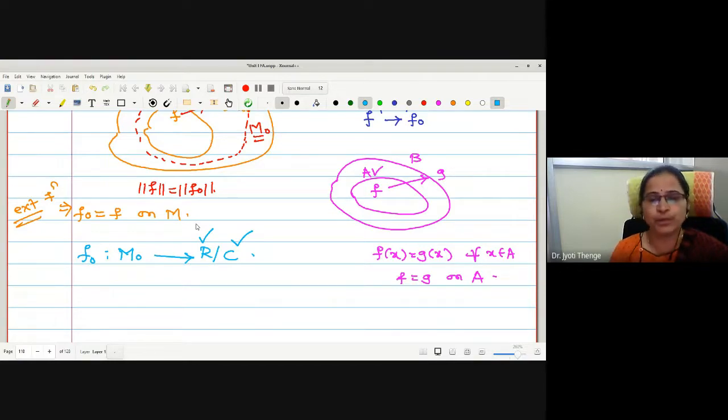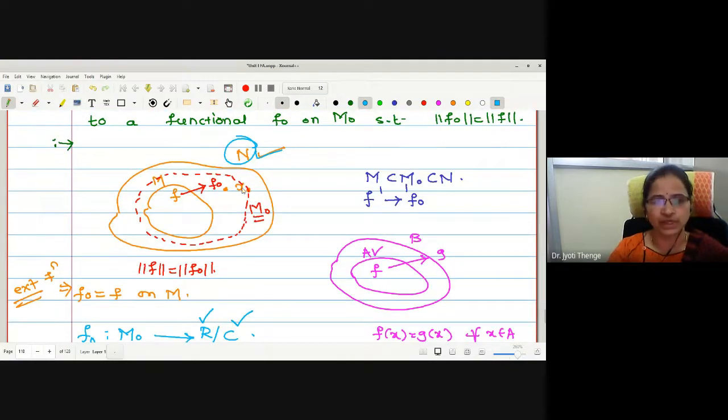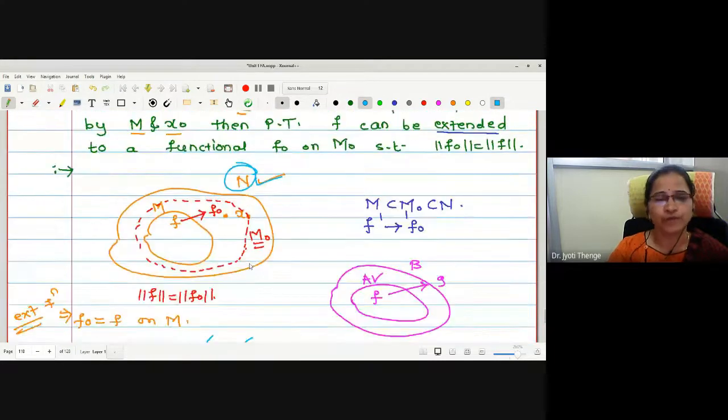What we have to prove is all the properties of the functionals. Therefore, the first job we will do is try to understand the nature of elements in M naught. Then we will define a simple map on M naught, and we will prove it is a functional extension where the norm values are the same. Means 4 steps to be proved, right?